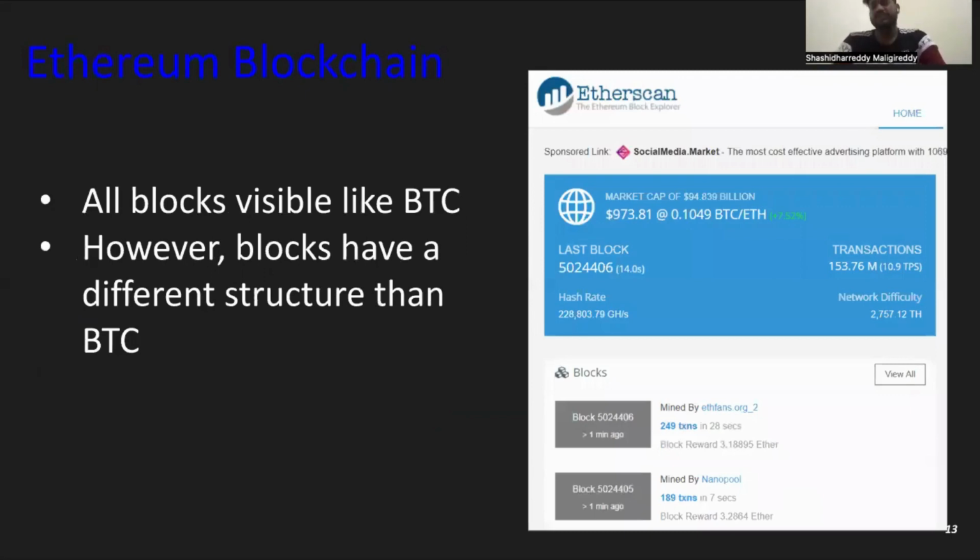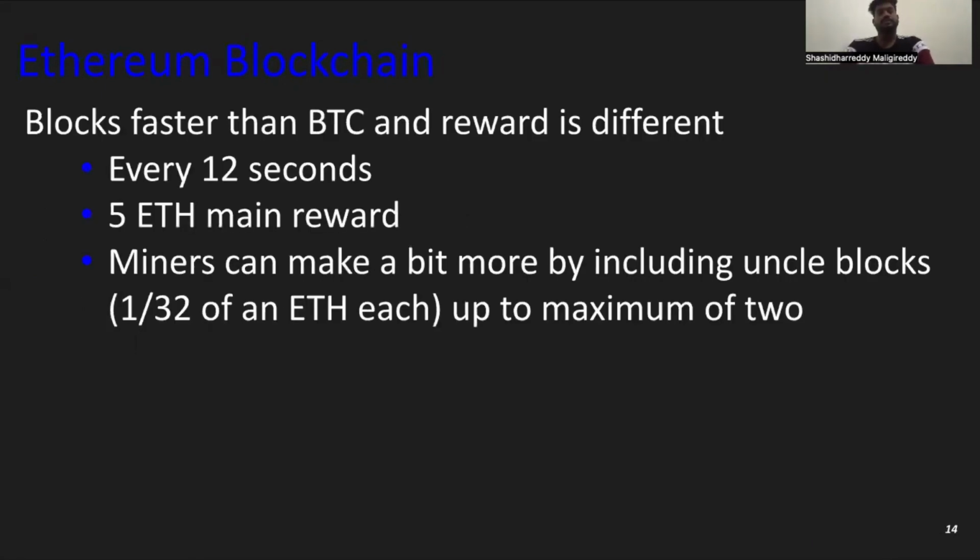Ethereum blocks: all blocks are visible in Ethereum, like Bitcoin. However, blocks have a different structure compared to Bitcoin. Here in Ethereum, blocks are faster than Bitcoin, and the reward is different. For every 12 seconds, 5 Ether main reward is given to the miner.